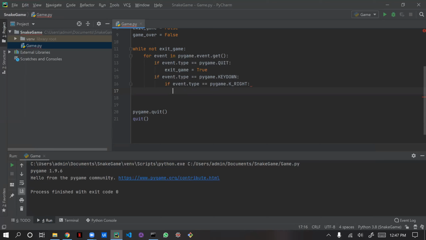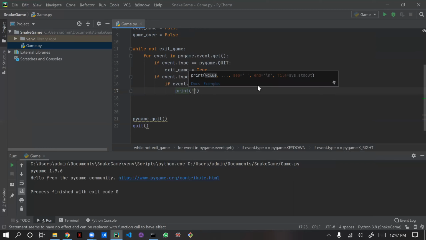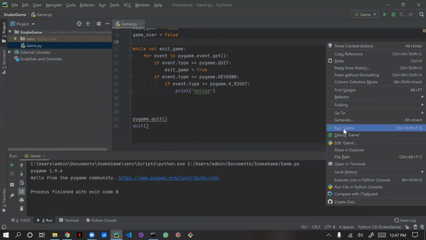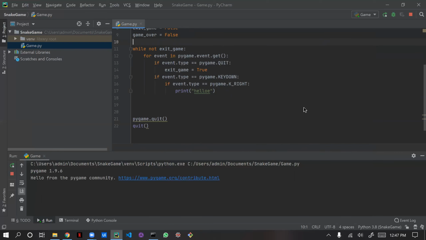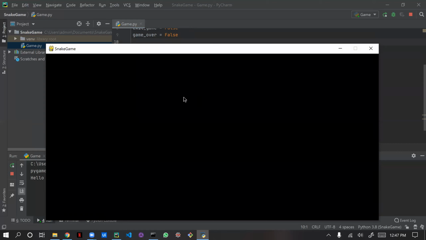Now, what we need to do? Now we created an interface. I will just keep a print statement because or else it will be throwing error. I will just keep hello. Okay, I will run this. You guys can see here, right? Now we are not getting any command here. This window which is getting open is completely black screen.